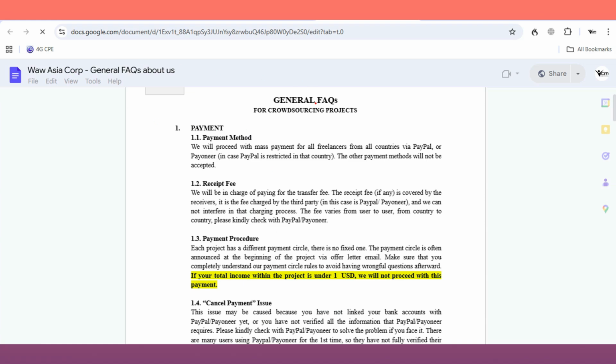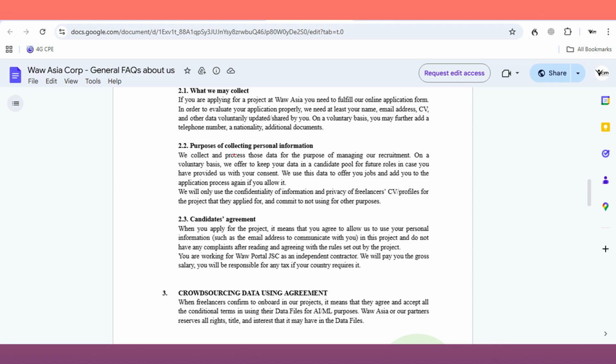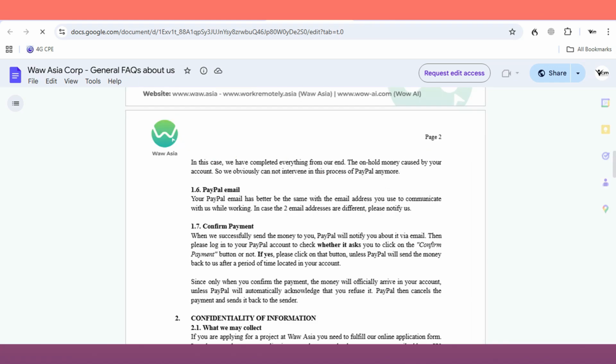So these are the FAQs, and you do have the payment. They have instructions on how their payment process works, right? And mostly on the payout, I think they use Pioneer and PayPal. Those are some of the available payment methods that they use, and they do have some sort of minimum threshold that they need you to reach. So you can read the rest of the document to understand what you need to do.